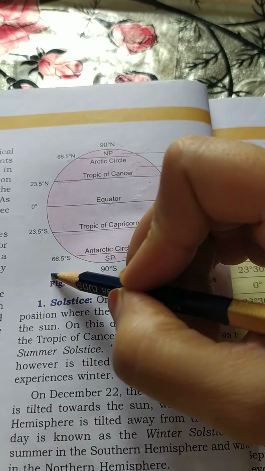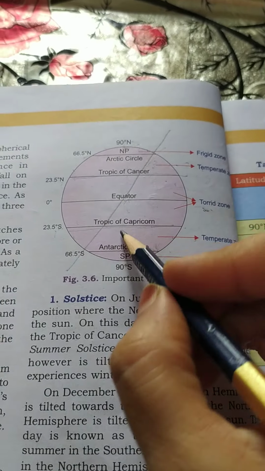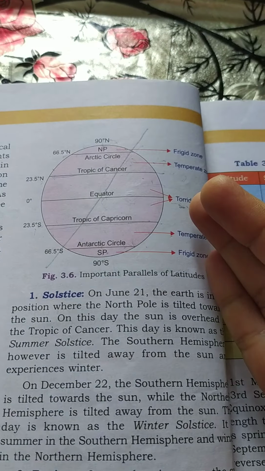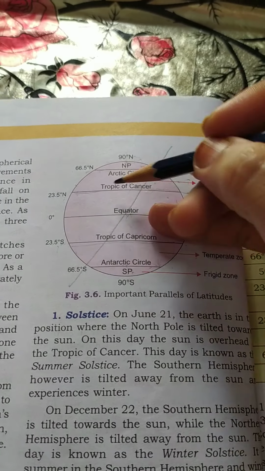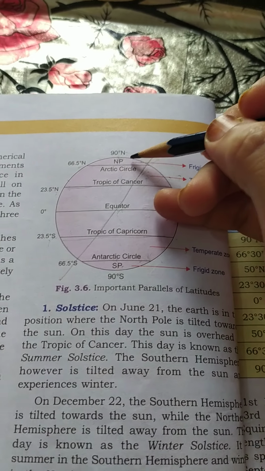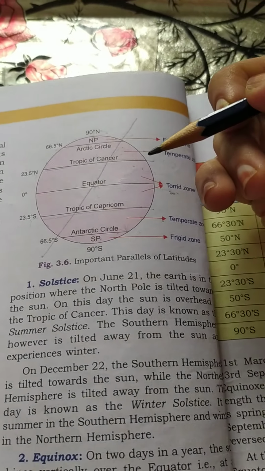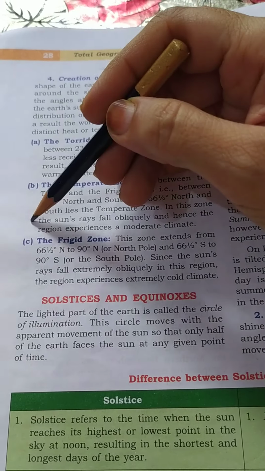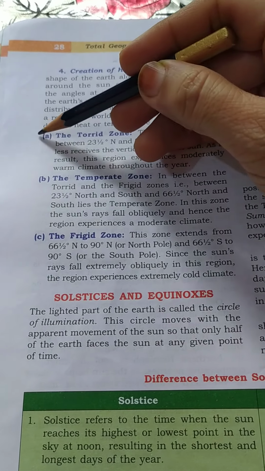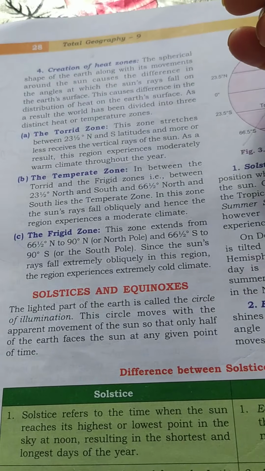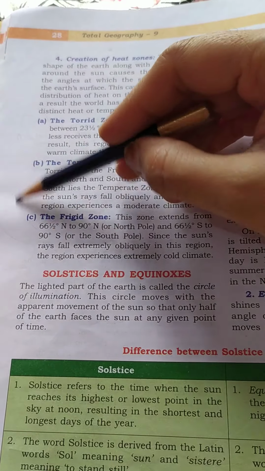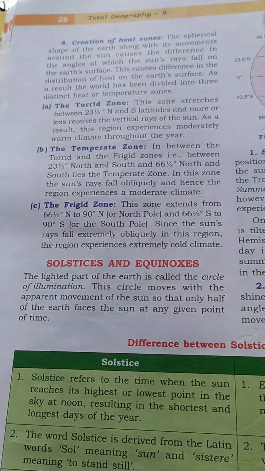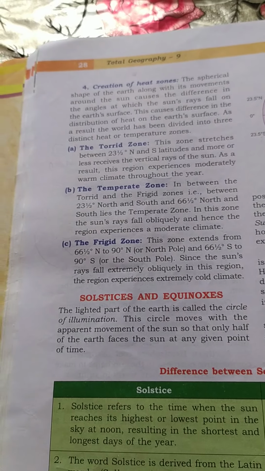In fact, it's because of the inclined axis of the earth that one pole is always away from the sun and one pole is always in front of the sun. So one of the poles experiences 6 months of day and the other experiences 6 months of night. So these are the 3 zones, the torrid zone, the temperate zone and the frigid zone. These are the 3 heat zones on the earth according to the different amounts of heat received from the sun. I hope it's all clear to you.